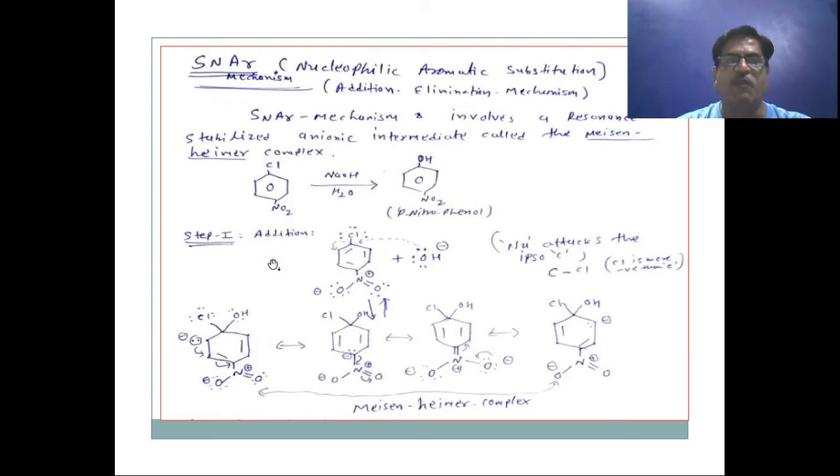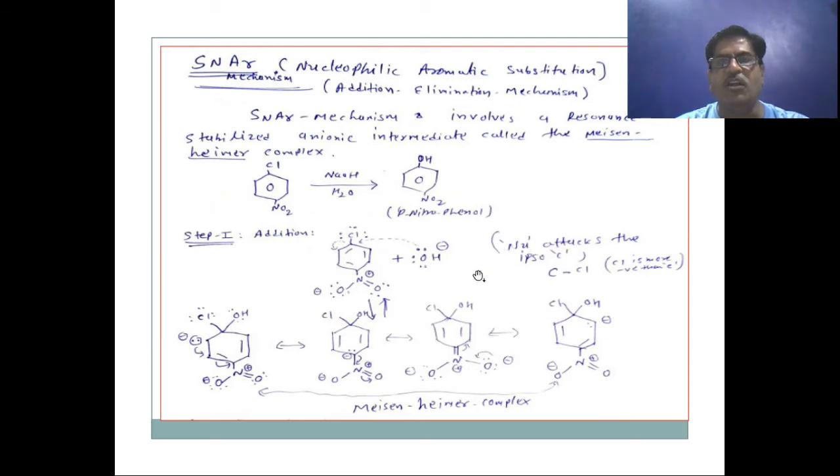In step 1, first of all, we discuss the SNAr mechanism. First, addition. When para-nitrochlorobenzene reacts with NaOH, the hydroxyl group acts as the nucleophile.